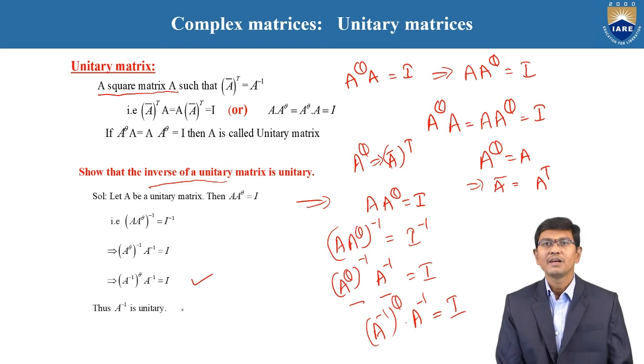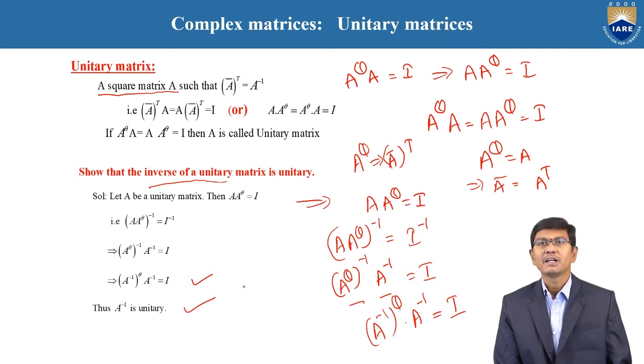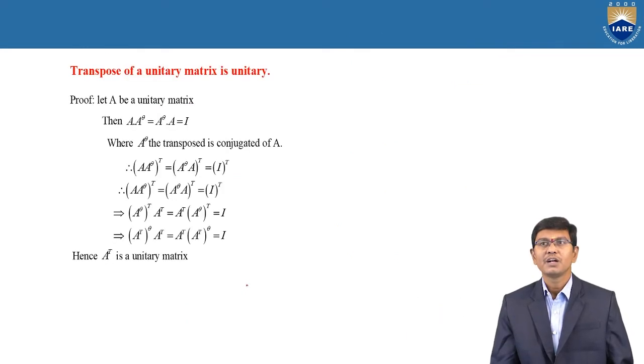This is the meaning of A inverse being unitary. Why? Because in place of A, we take A inverse, which clearly satisfies the condition: (A inverse) whole power θ into A inverse is equal to I. Therefore, the inverse of a unitary matrix A is also a unitary matrix.